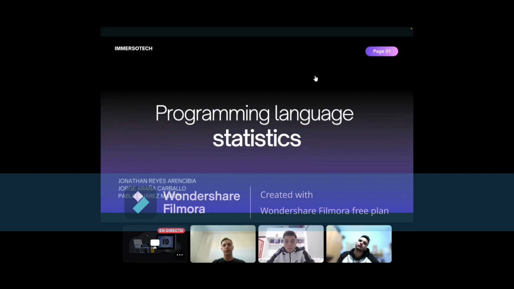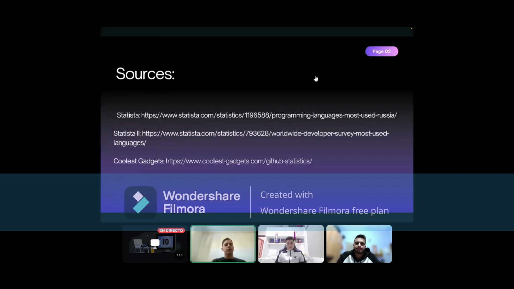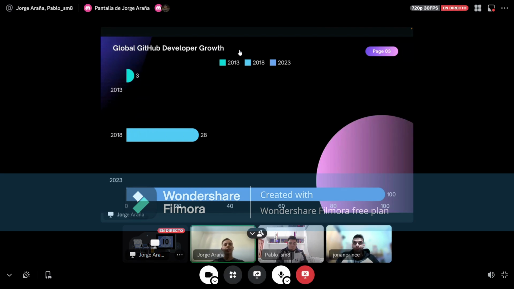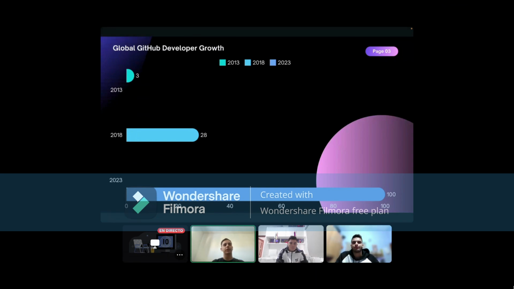Presentation about programming languages. These are the sources that we have used to do this presentation, and as we can see in this graphic, we are using the GitHub platform, which is used for code sharing and open source with project management. In this graphic, we can see that in the year 2013 there were around 3.0 million users, and in the year 2018 there was an increase to 28.0 million persons.